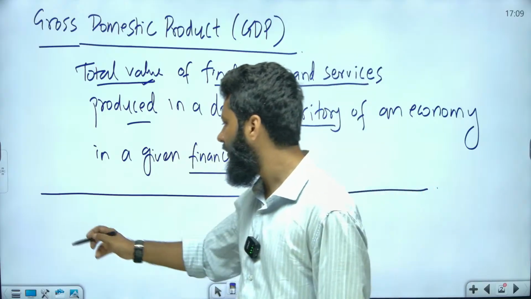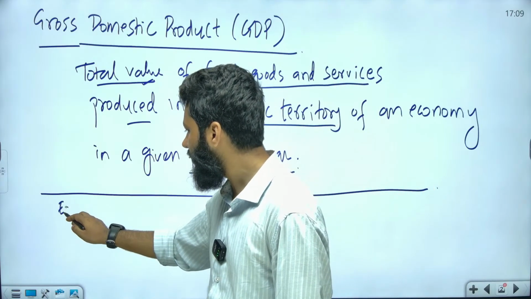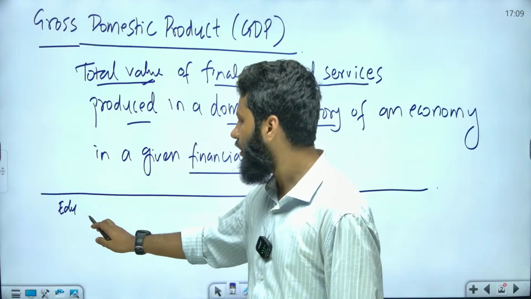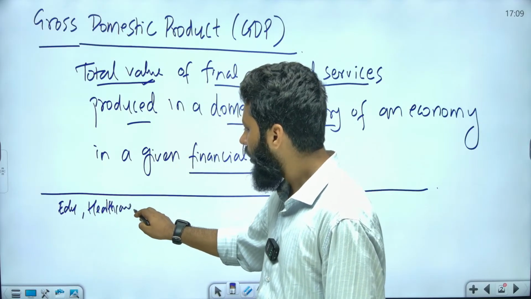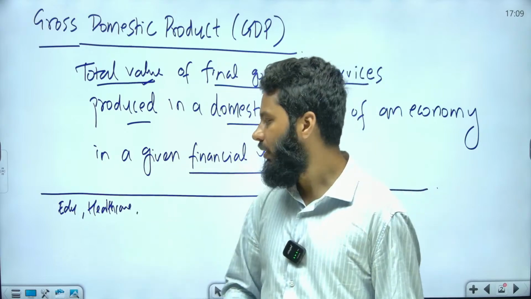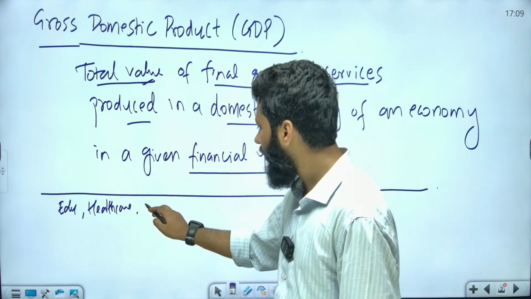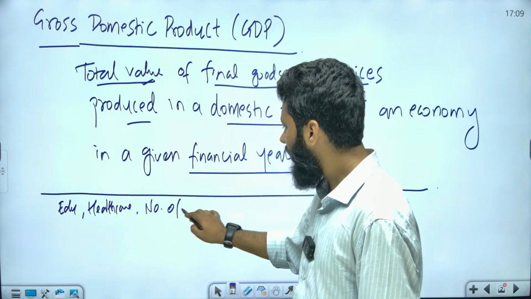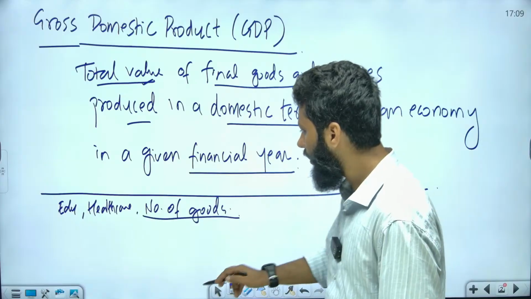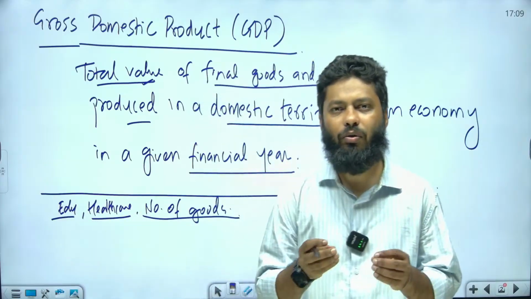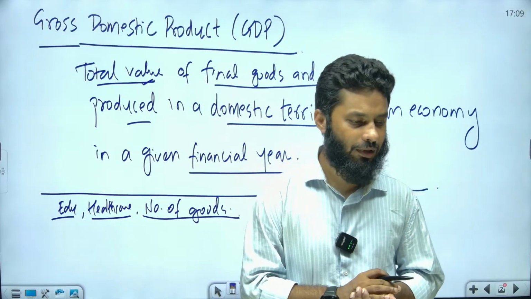For example, we may talk about the education services produced in our country, or healthcare services produced in our country. Or we also can talk about the number of goods being produced. But what will happen here is we are calculating the quantity of goods and services that are produced.